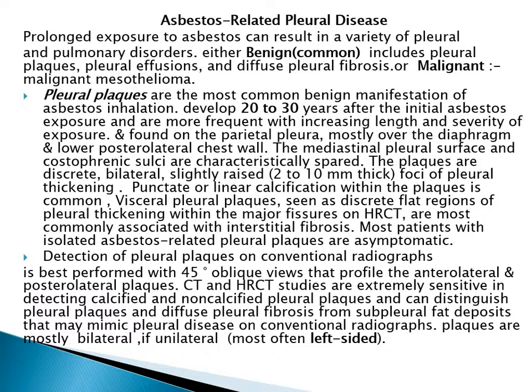Plaques are mostly bilateral, and if unilateral, it's mostly on the left side. Can plaques involve the visceral pleura? In the book it's written just parietal. So let's say very rarely they involve the visceral pleura. The vast majority of the cases are parietal.